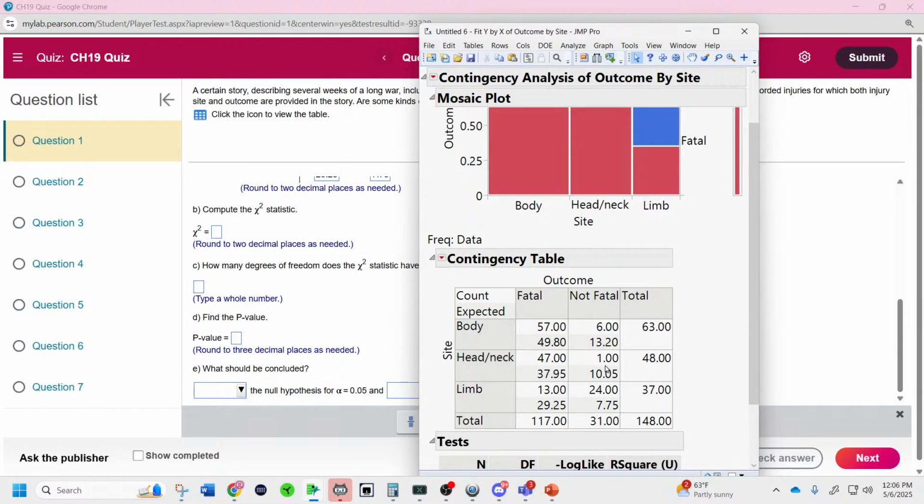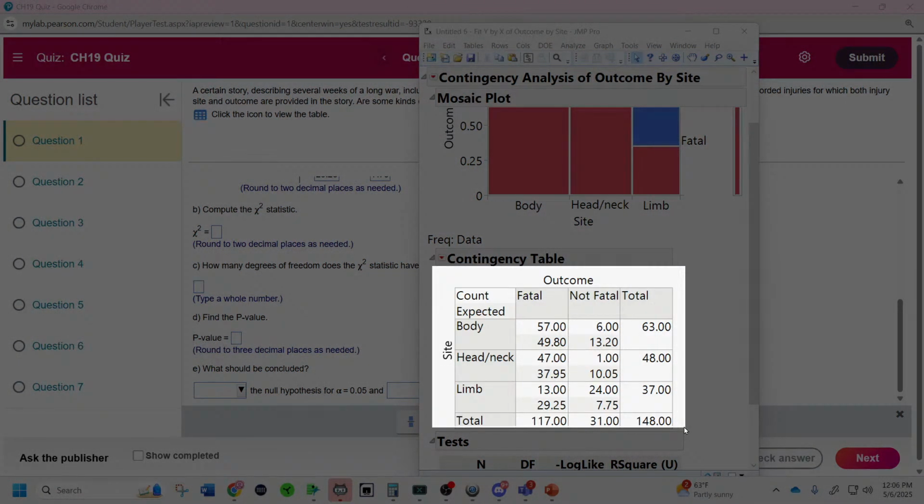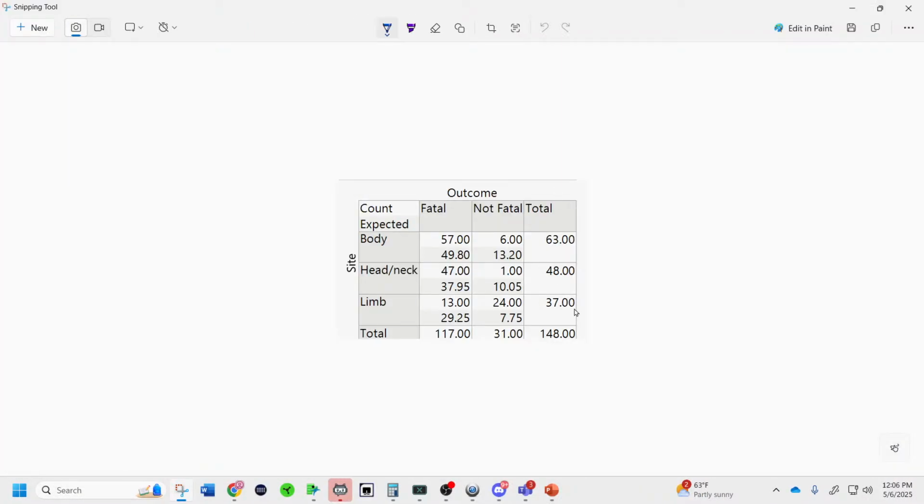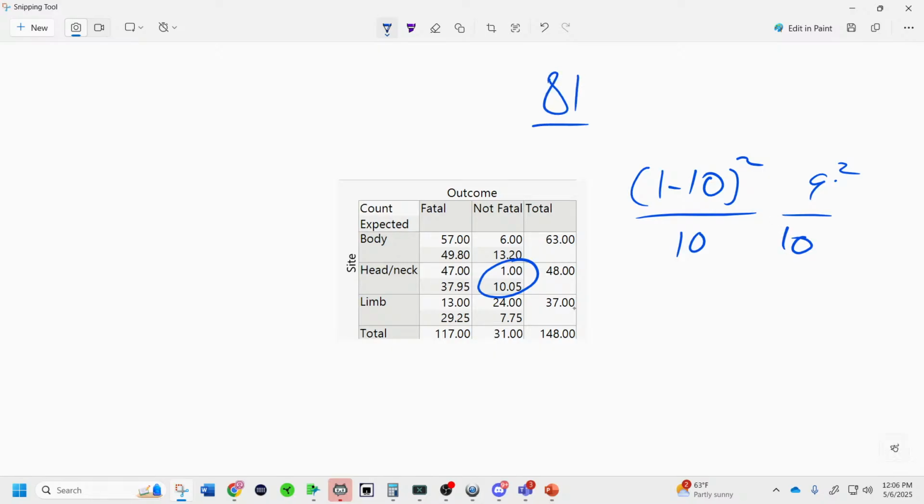Just tell me, what is the difference between 1 and 10? Who knows the difference between 1 and 10? I'm calling it 10, for all intents and purposes. So if you look at this right here, 1 minus 10, square that over 10, you would get 9 squared over 10, which is 81 over 10.